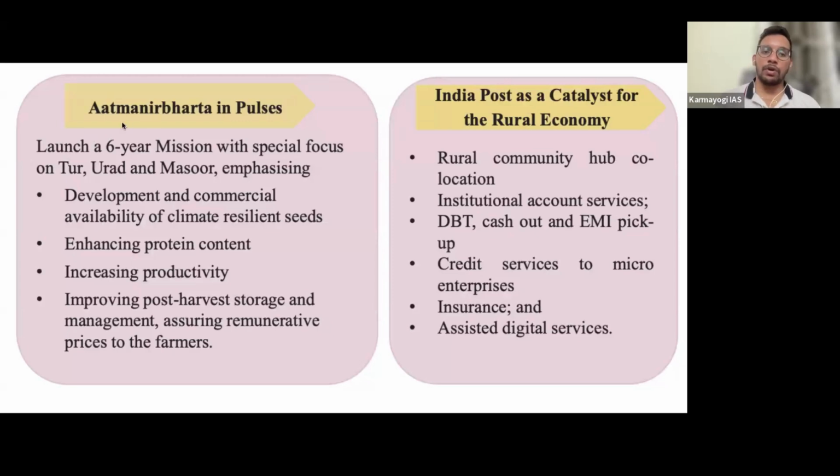That's why the government wants to launch a 6-year mission to become self-dependent in pulses production. Through this mission, they are going to focus on three types of pulses: tur, urad, masoor. Then they are going to work on climate resilient seeds, protein content enhancement, and increasing productivity. These are all self-explanatory. I don't want to waste your time on these. Then post-harvest storage. By doing all these things, the government wants to increase self-dependency in pulses production, right?